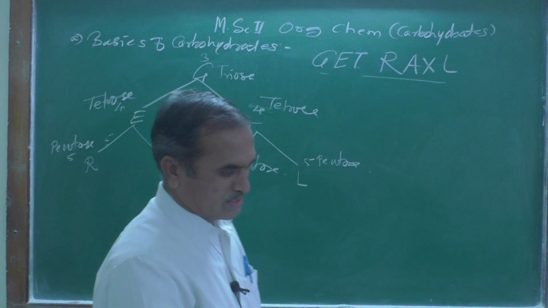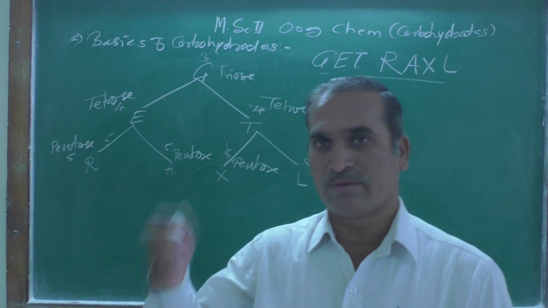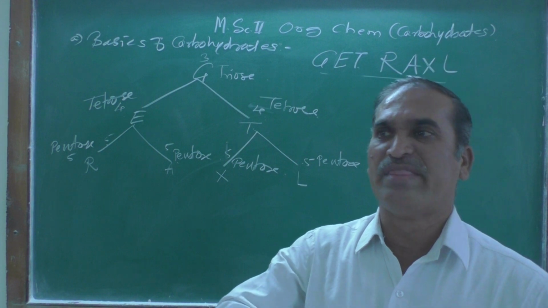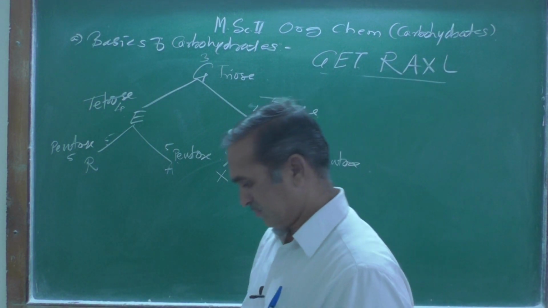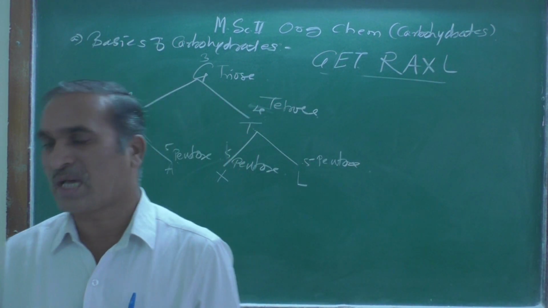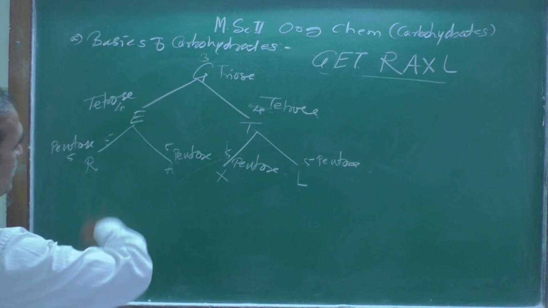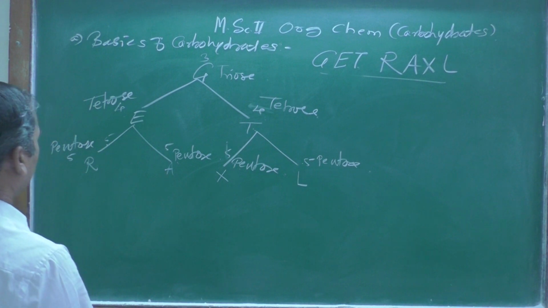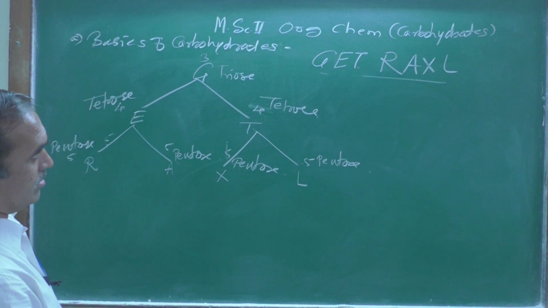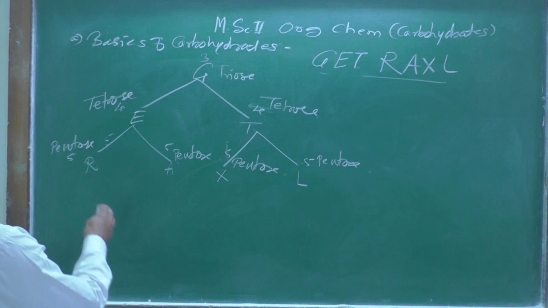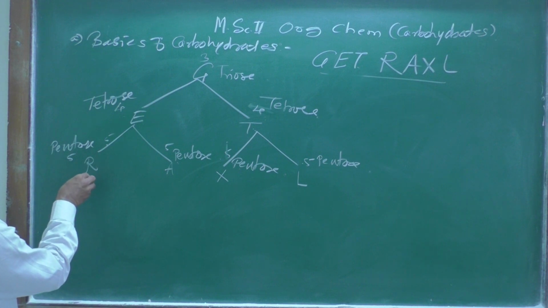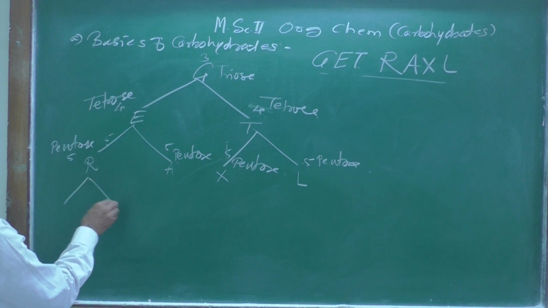And so in this way we can lengthen the carbohydrate or the carbon skeleton by 1. So in this way, with that tree diagram we can remember. And now here also we can increase over here.